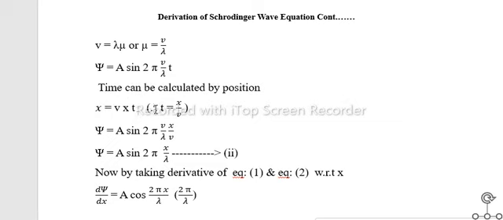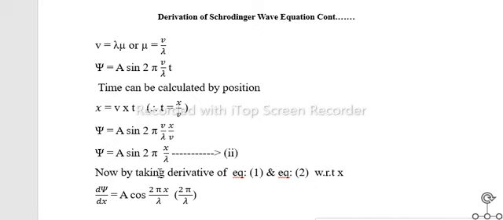According to cross multiplication, t will equal to x over v. Now psi will equal to a sine 2 pi v over lambda into x over v. After cancelling v, psi will equal to a sine 2 pi x over lambda, which we call equation number 2.